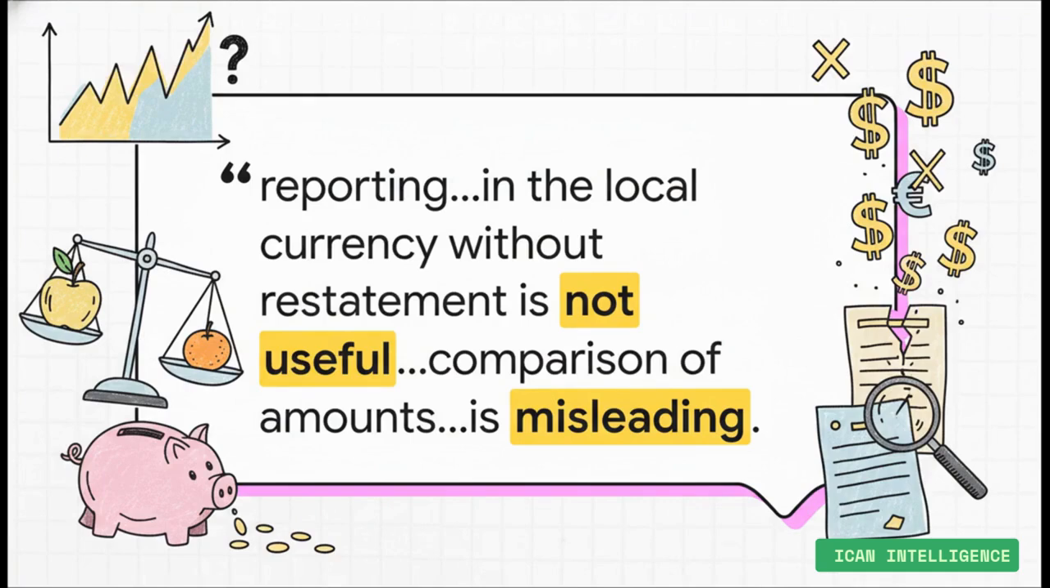Think about it like this. A company makes $100 million in revenue one year. A couple of years later, it makes $200 million. On paper, that looks like incredible growth, right? But what if in that time the currency has lost, say, 75% of its value? That growth is a total illusion. The numbers aren't just unhelpful, they are actively misleading. You can't make a sensible decision with them.